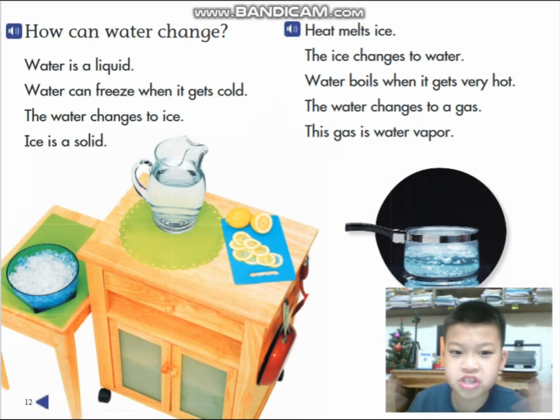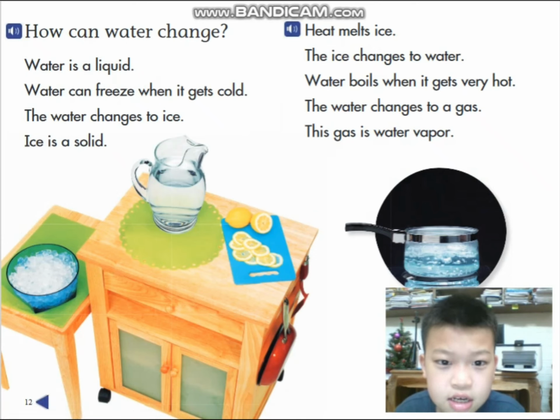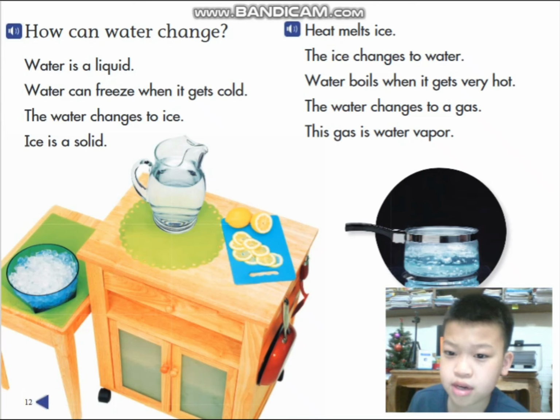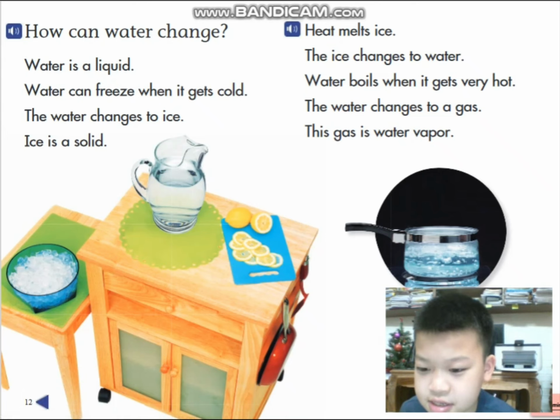How can water change? Water is a liquid. Water can freeze when it's cold and turn into ice. Ice is a solid. But heat melts ice. The ice changes to water. Water boils when it gets very hot. The water is changed into a gas. This gas is water vapor, and water vapor is just a gas.